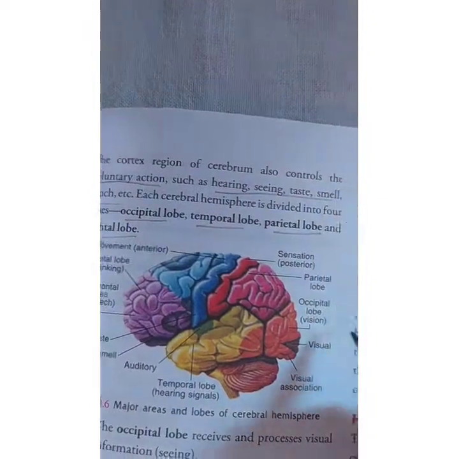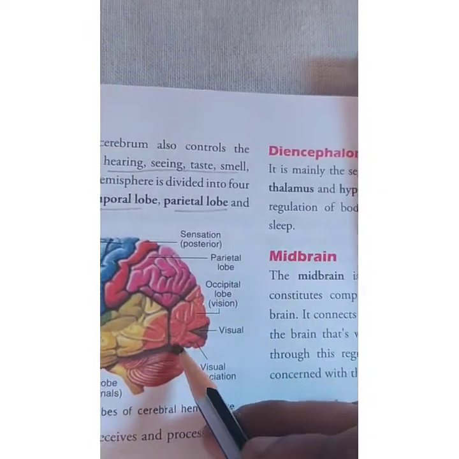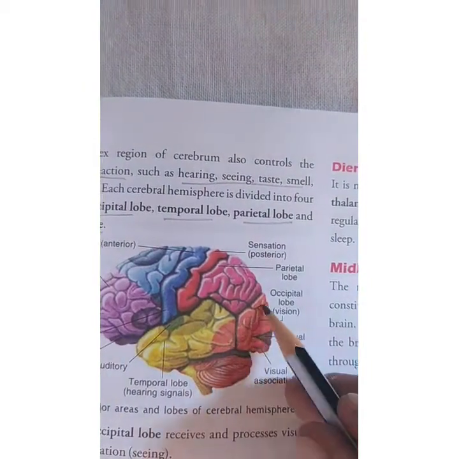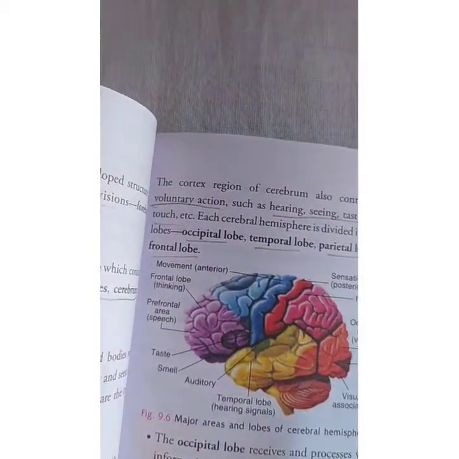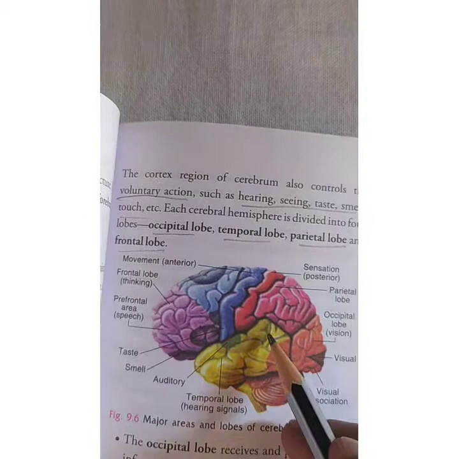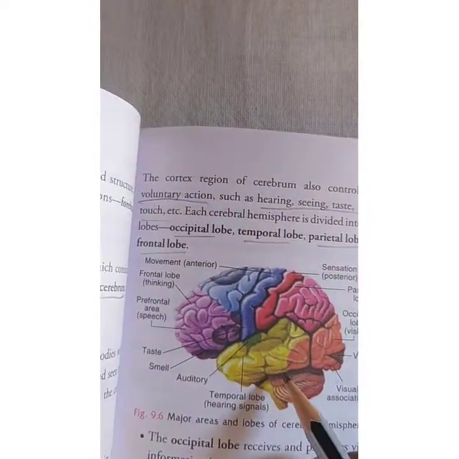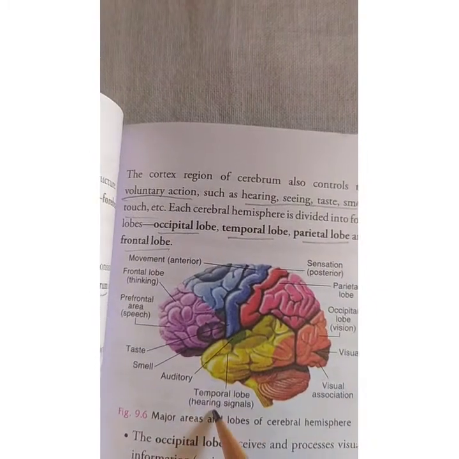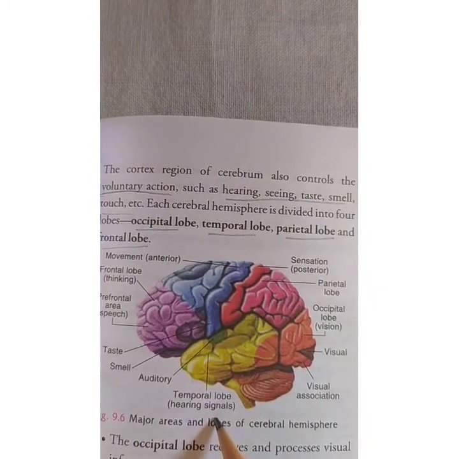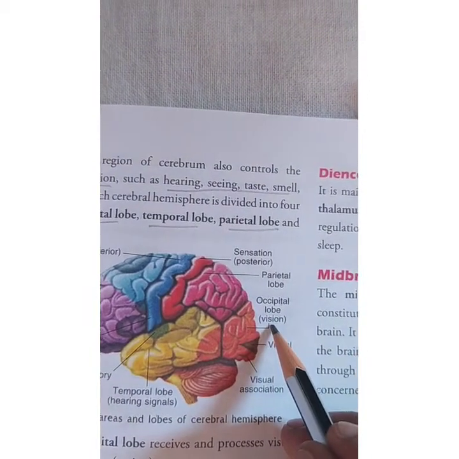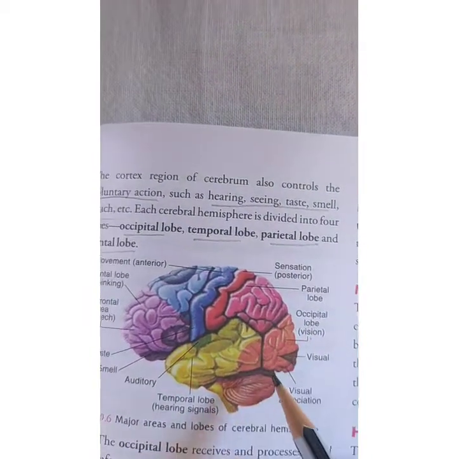First I will show you where the occipital lobe is, this part which is shown in slightly orange color, this is called the occipital lobe. The next one we have is the temporal lobe. In the yellow color you can see this one, this part is called the temporal lobe. Then next one, what is it meant for? You can see hearing signals. Occipital lobe, what is the function? It is for vision, to see. Whatever we see, it is because of this part of the brain.